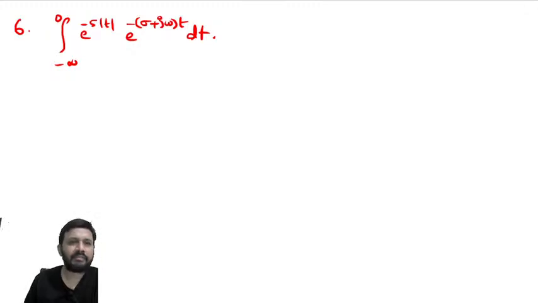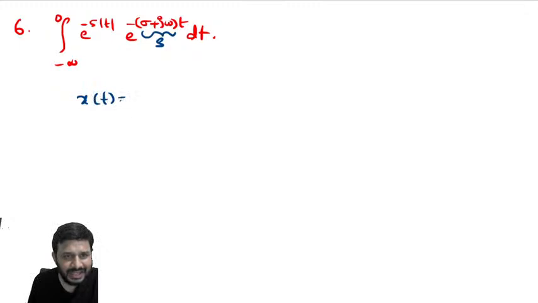Limits are considered from minus infinity to 0. So he is asking us to calculate the Laplace transform. For e power minus 5 mod t, what will this become? Can I say that he is simply asking us to calculate the Laplace transform for e power 5t u of minus t?